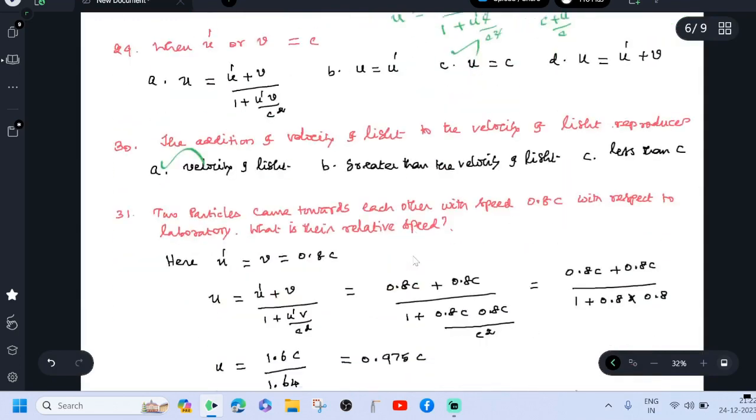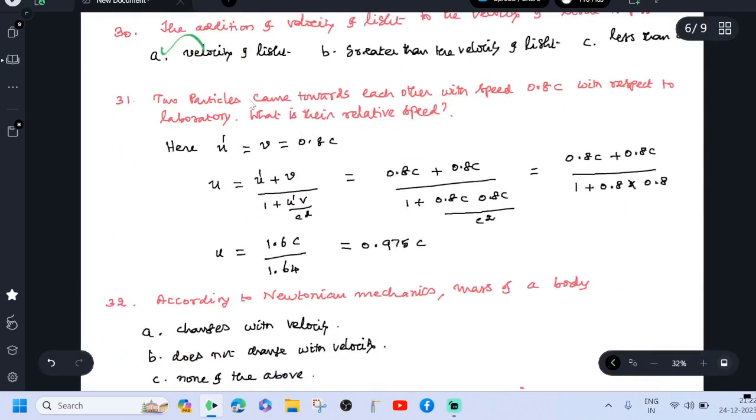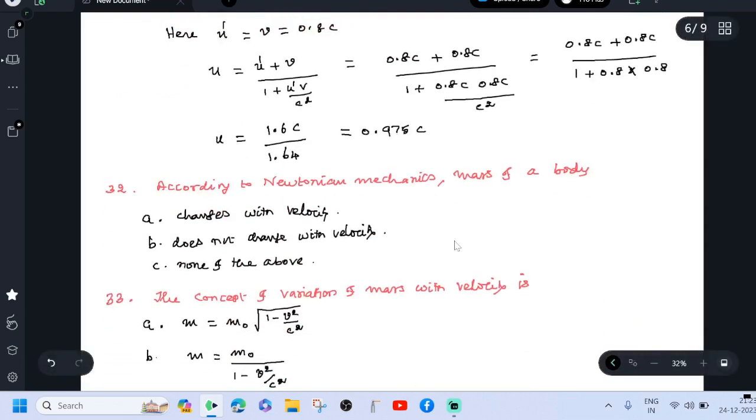Two particles came towards each other with the speed 0.8 c with respect to the laboratory. What is their relative speed? Here u dash equals v equals 0.8 into c. Then u equals u dash plus v divided by 1 plus u dash v by c square. Then substitute the values, and we get u equal to 0.975 c.